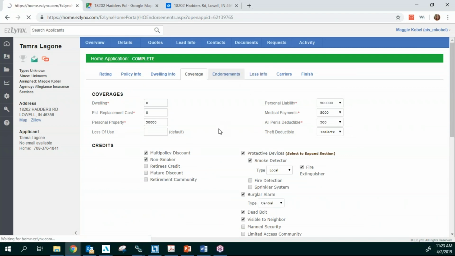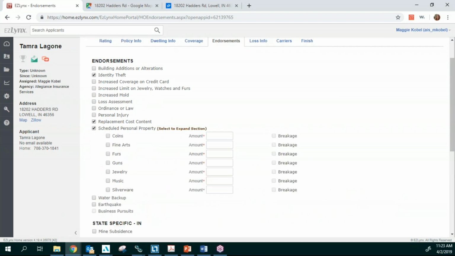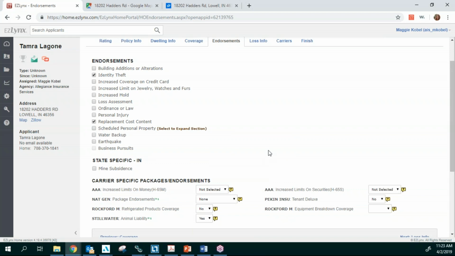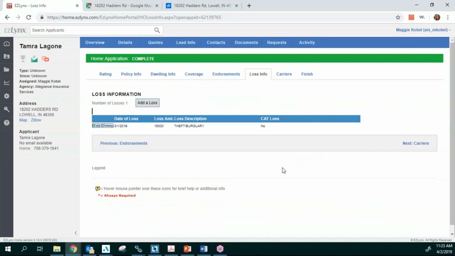And your endorsements. Sometimes people ask me, where do I add in my water backup? You're going to add that endorsement in here. If you have any scheduled personal property, if you click that, it's going to expand it. Here's where you add in that information so that it can be included in the quote. The loss information, same thing. We add in that information if they give it to us. If not, we come back in and add that information.